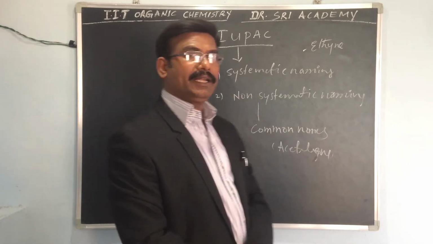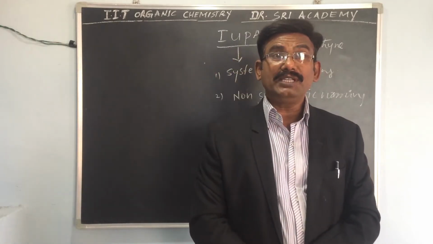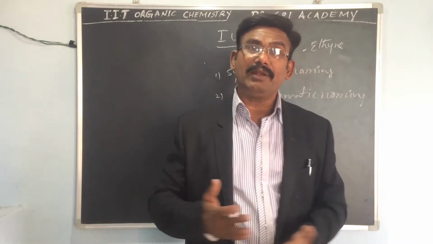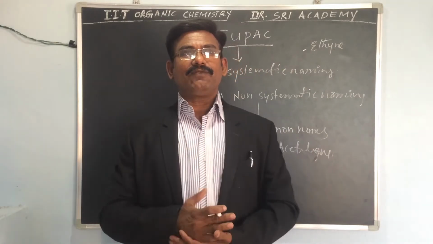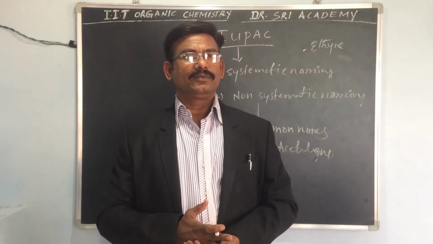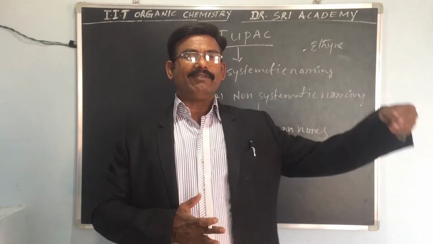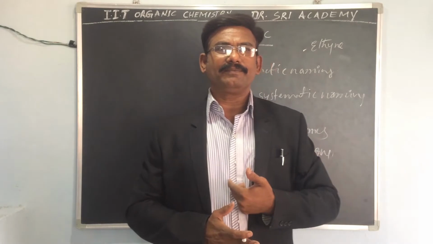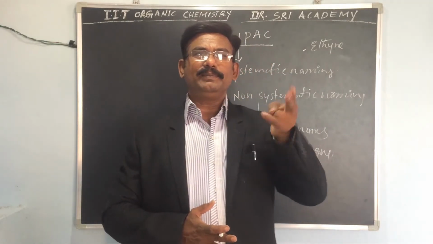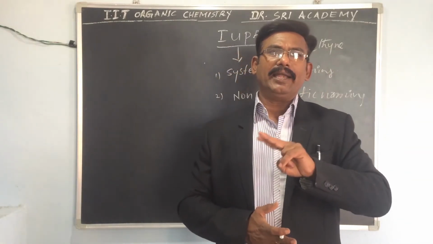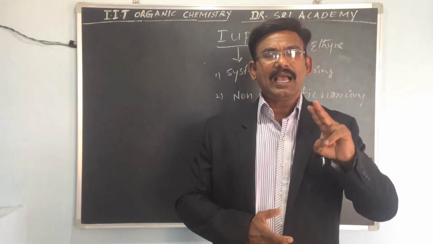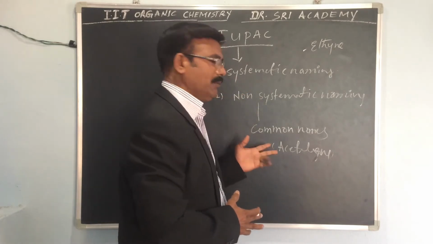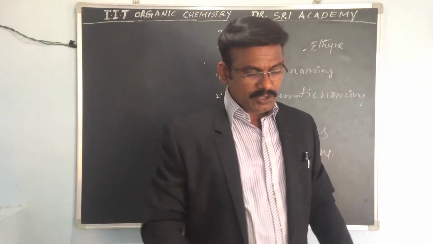So non-systematic names are given by the source and state of the compound in nature. So where is that compound available? And what is the source? In nature. So that is the difference between the systematic name and the common name: IUPAC names and common names, systematic and non-systematic. Okay, it's clear.